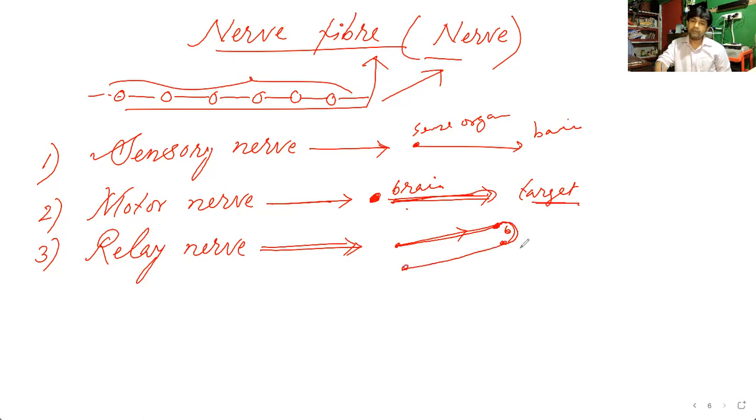But who is relating them? For that, another nerve is there, and that is the relay nerve. So the relay nerve is communicating in between the motor nerve and the sensory nerve. I think it becomes clear to you about these various types of nerves.